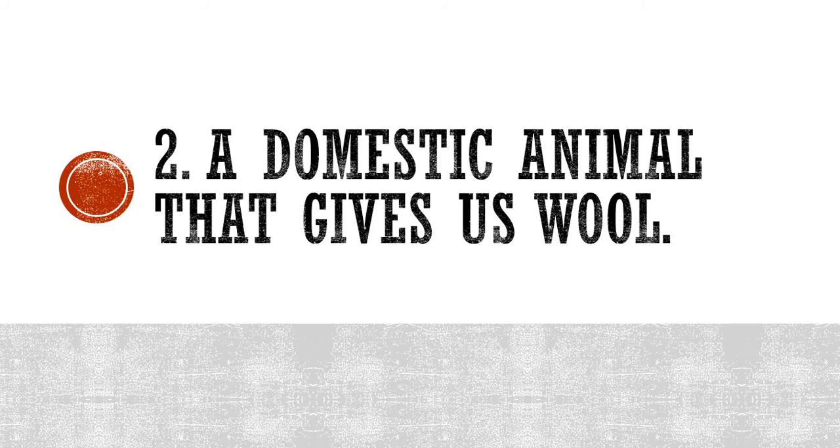Please write the answer. Here is the correct answer: sheep. S-H-E-E-P. Sheep gives us wool. Correct? White color wool, if you have seen the sheep. Somewhere it is of brown color also. So sheep is the correct answer, and I hope that you have written this.